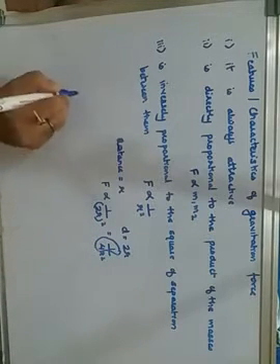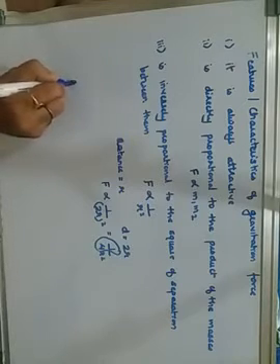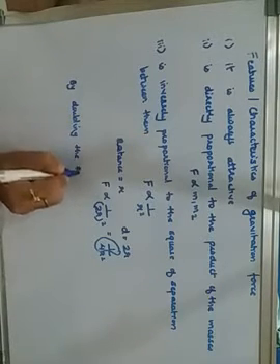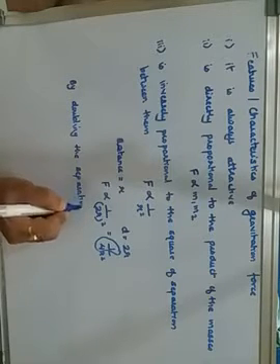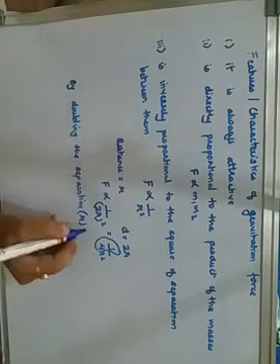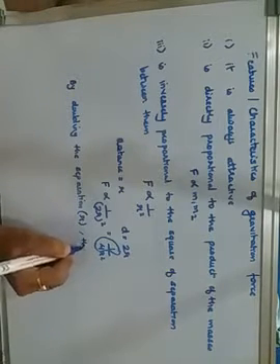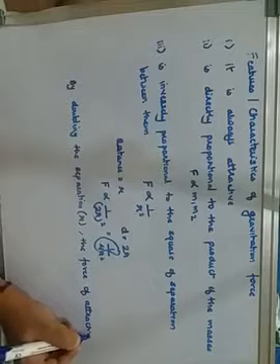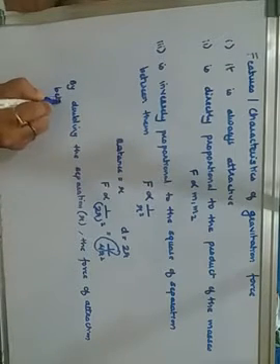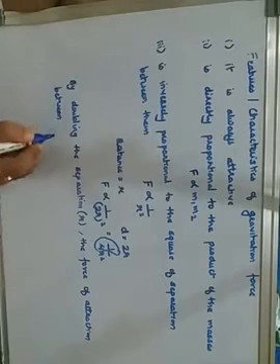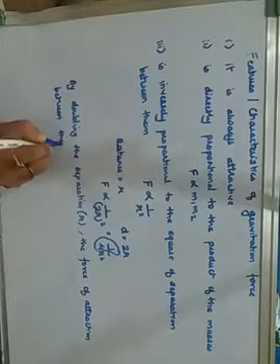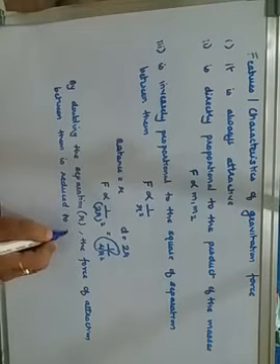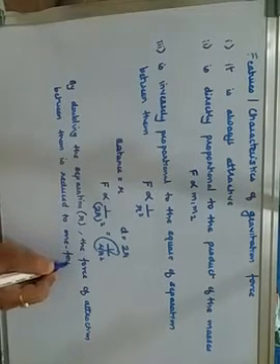So by doubling the separation, that is when the value of r is doubled, the force of attraction between them is reduced to 1/4, as I have proved here.